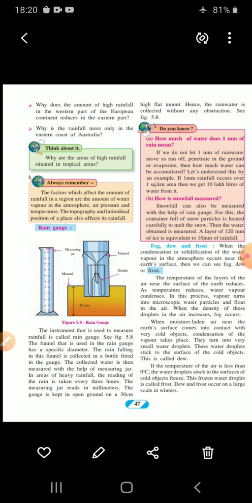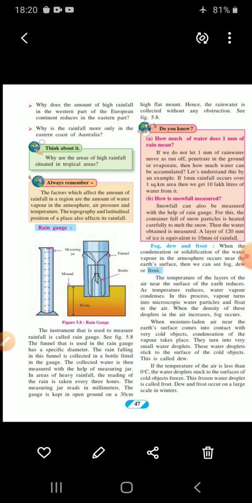Now we'll see frost. If the temperature of the air is less than 0 degrees, the water droplets stuck to the surface of cold objects freeze. These frozen water droplets are called frost. This situation we can see in the early morning in the northern part of our country. This is a very common feature in the plains of the Himalayas.